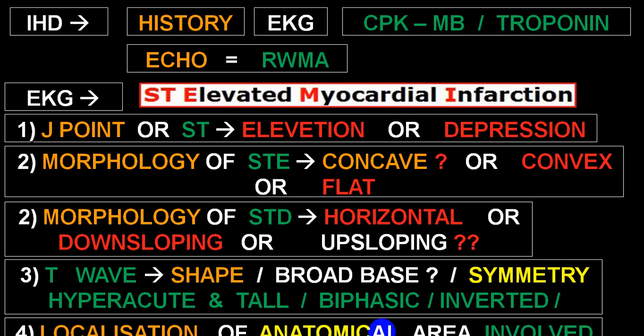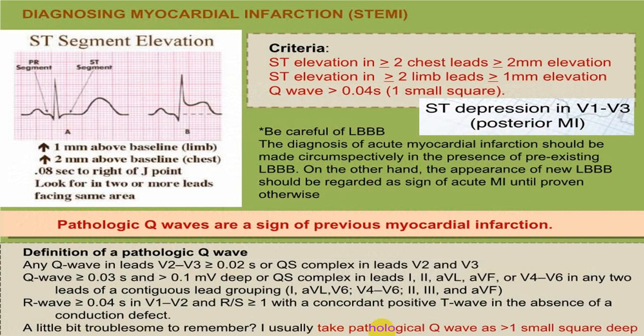That should be in a minimum of 2 leads, and depending upon ST segment elevation we will label that as STEMI, or ST elevation myocardial infarction.